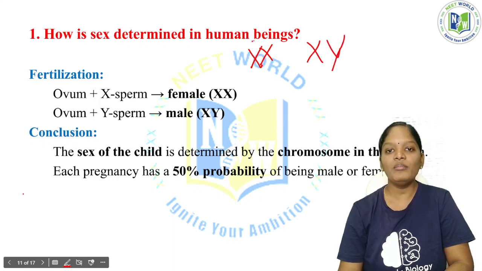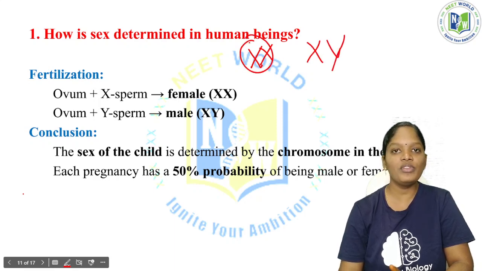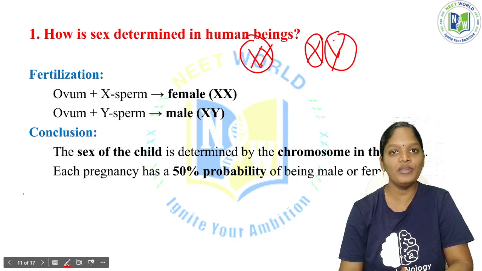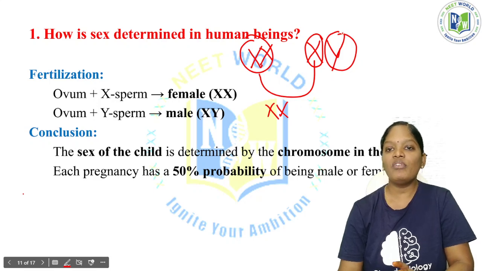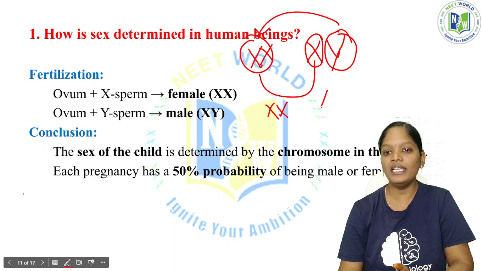In the female, 100% of the chromosomes will be X, no doubt about that. In the male, 50% will be X and 50% will be Y. If the X chromosome of the male fuses with the X chromosome of the female, it results in XX, so the baby will be female. If the Y chromosome of the male fuses with the X chromosome of the female, it results in XY, so the baby will be male.